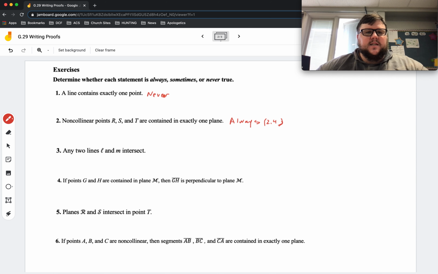A line contains exactly one point. Never. That's postulate 2.1. Any two lines L and M intersect. Well, you have to think about it. We can have lines L and M where they never intersect, but we do have lines L and M where they do intersect. So this is sometimes.